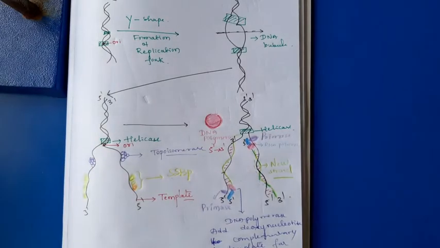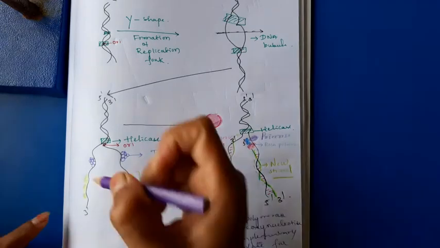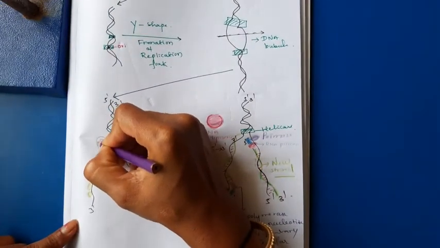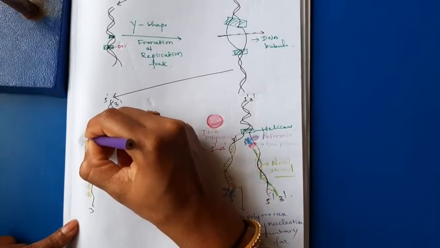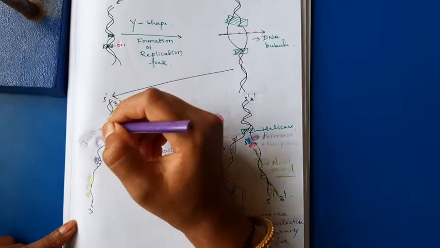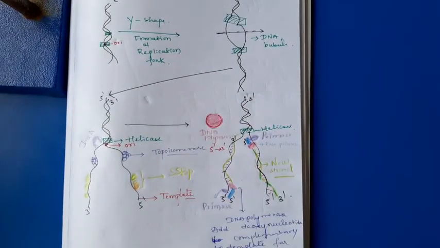Then we have to mention another important protein, which is an initiator. The DnaA protein is also known as an initiator. Remember, what do we call the DnaA protein? Initiator. The DnaA protein calls the helicase. Helicase has already started its work, unwinding the DNA. Double stranded DNA unwinds to form single stranded DNA.